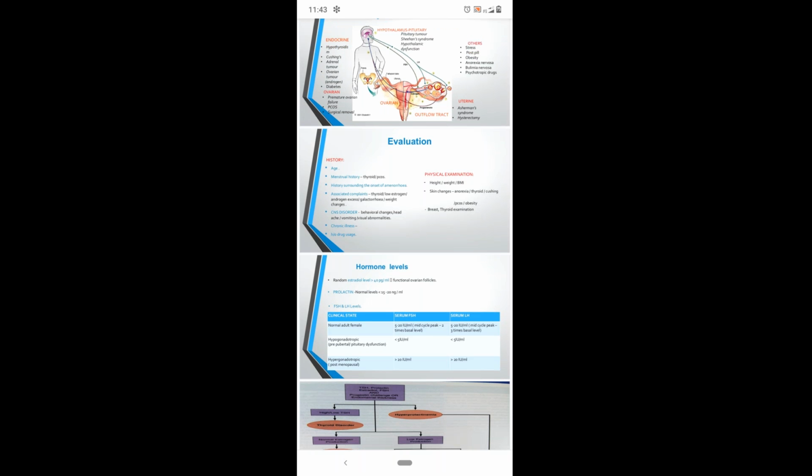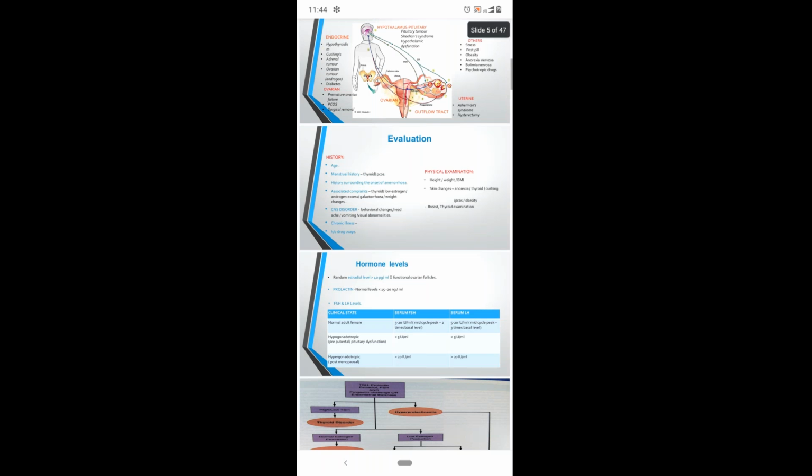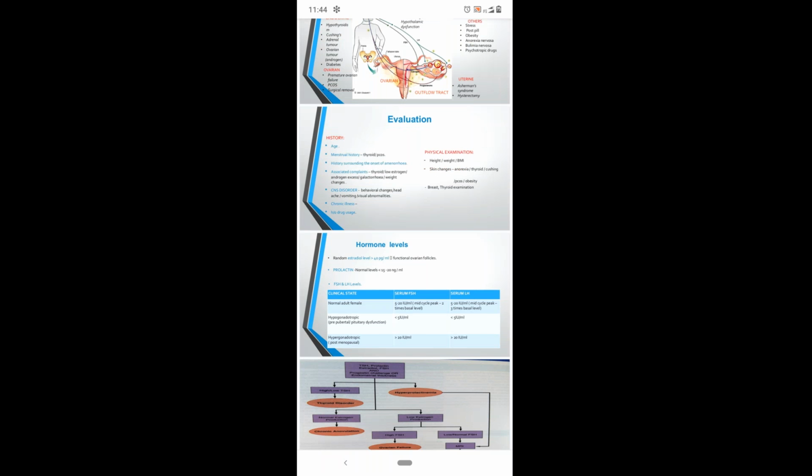And then CNS disorders, if she's having any behavioral changes or headache, vomiting, visual abnormalities, in all such conditions, all this information should be gathered. And then we have to examine the patient, height, weight, BMI of the patient, and any skin changes. Like in anorexia, there may be some skin changes in the face, thyroid, Cushing's, PCOS, and obesity. In all such conditions, we have to examine. And we have to examine her breast because hyperprolactinemia is the most common cause. And thyroid examination should also be done.